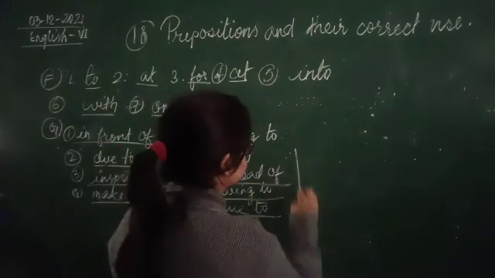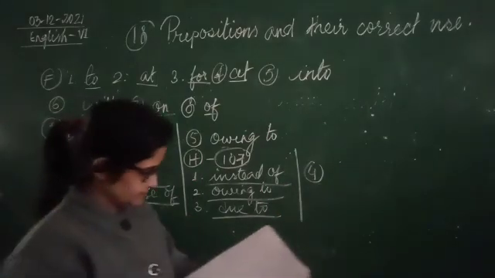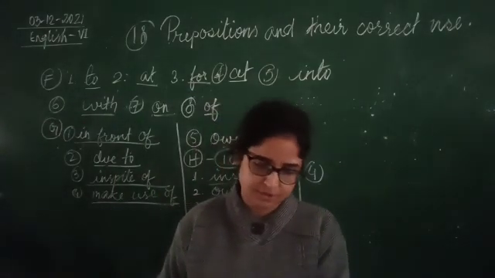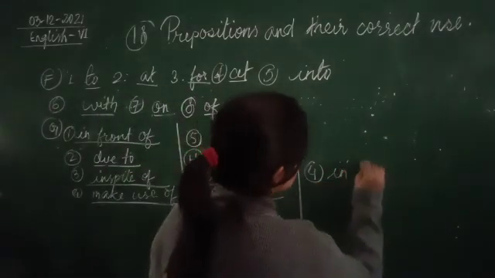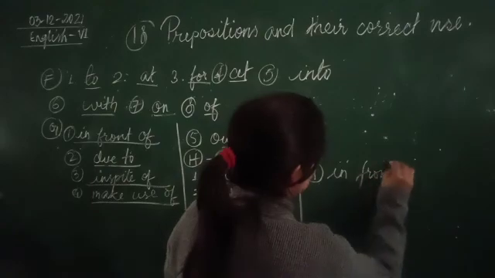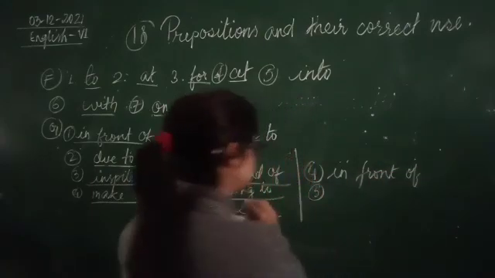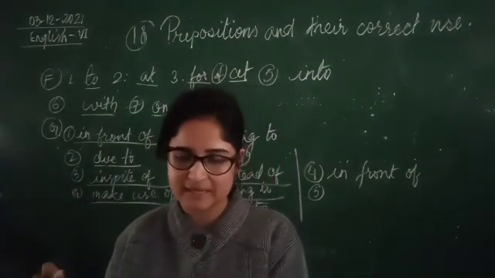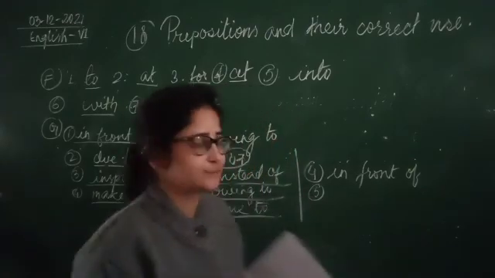Now number 4 of this exercise. The teacher praised her dash all the children. In front of. Number 5. Dash ill health, he went ahead with his mission to climb Mount Everest. In spite of.